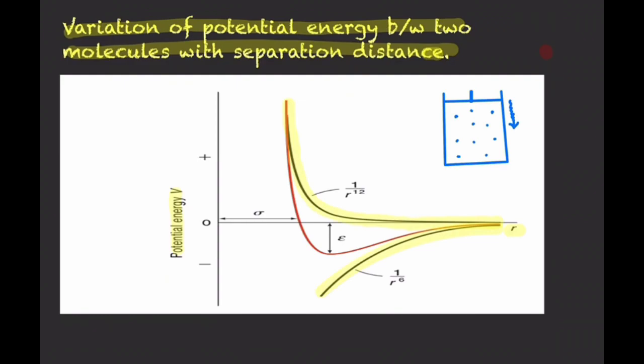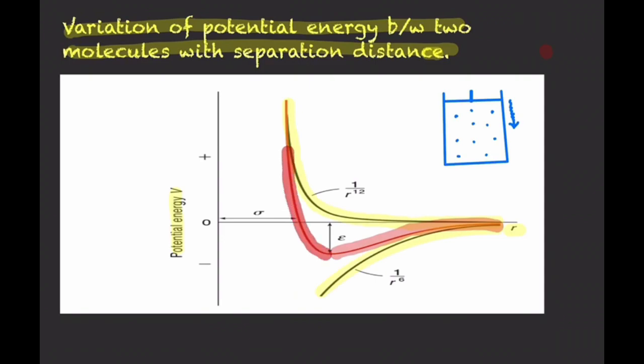The middle part of the graph, which is red in color, is the net resultant of force of attraction and force of repulsion. So when the molecules are far apart, there is no net interactive forces, or potential energy will be zero, but as we are decreasing the distance, till here the potential energy is decreasing, means the force of attraction between the molecules is increasing, and after that the potential energy starts increasing.